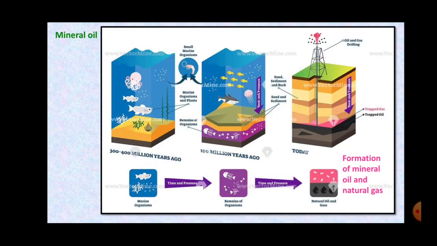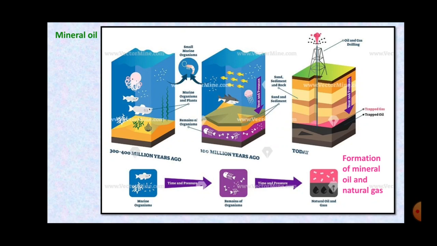Then due to the high pressure and temperature again, these dead organisms were transformed into mineral oil, and this mineral oil is extracted with the help of big machinery from the oceans, from the sea.